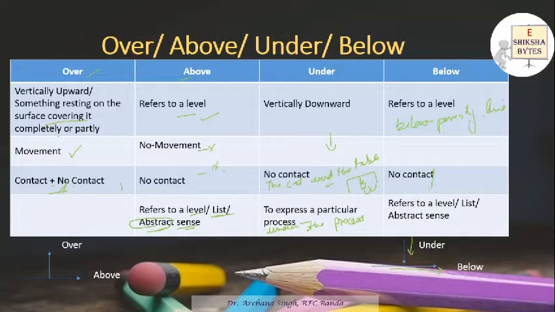So just opposite of over and above, we have under and below. It refers to a level, it refers to a list. We can say the list is given below, so in that case we use below. And then in an abstract sense, likewise we have used money is not above all, so you can say love is below something, or money is below your love. So again it is used in the case of an abstract sense.